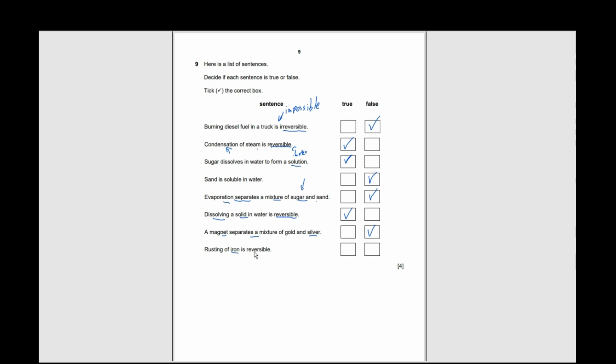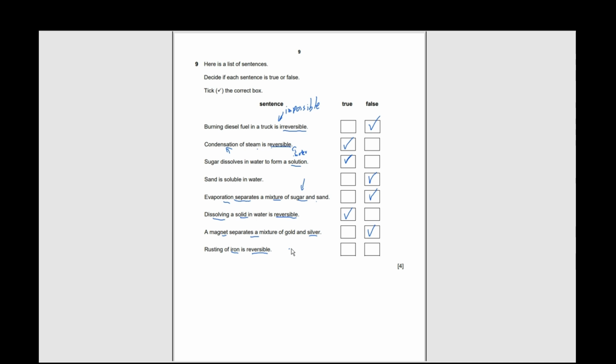Rusting of iron is reversible. Rusting of iron. One of the causes of rusting of iron is light, water, and oxygen.